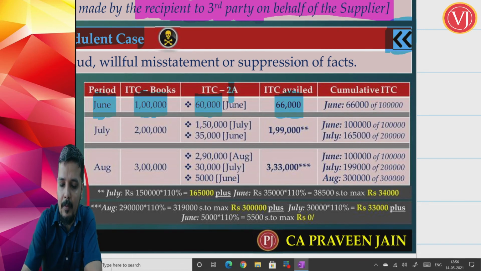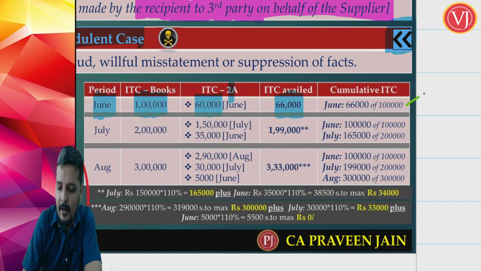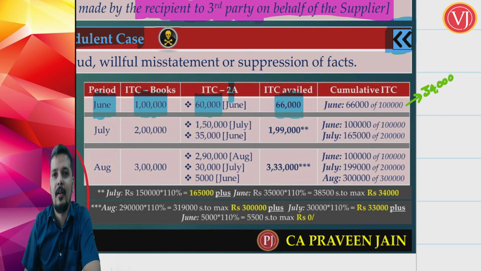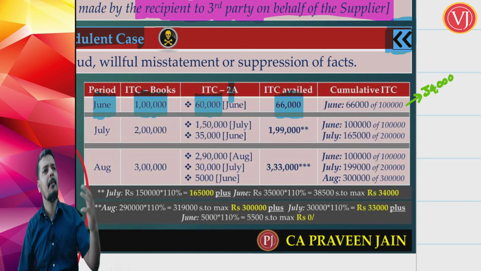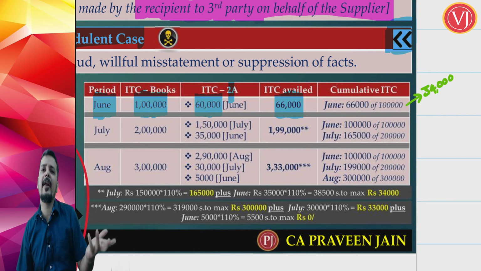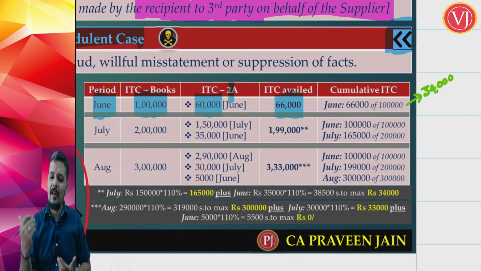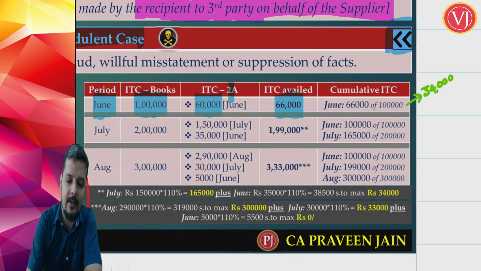There is some leftover portion of June credit, the balance credit of June, which is 34,000. It's still left out. Can I take it? Yes. If I get the balance items which are not reflected now in my GSTR 2A, I can get it later on. Few of my suppliers are filing their GSTR 1 late, so I may get it later in my GSTR 2A.